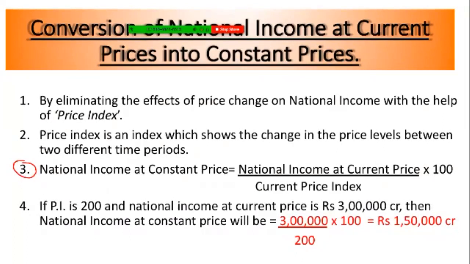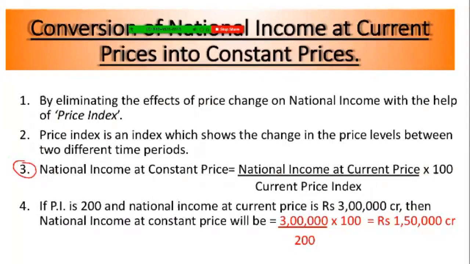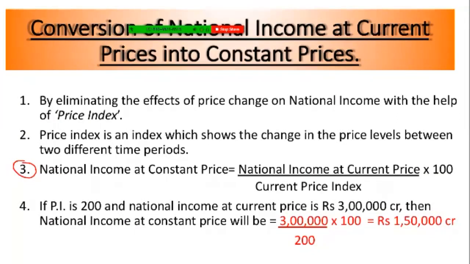For example, if the current price index is given as 200 and national income at current price is given as rupees 3 lakh crores, then how will you calculate the real national income? National income at current prices divided by current price index into 100, and national income as per the constant price will be rupees 1,50,000 crores.